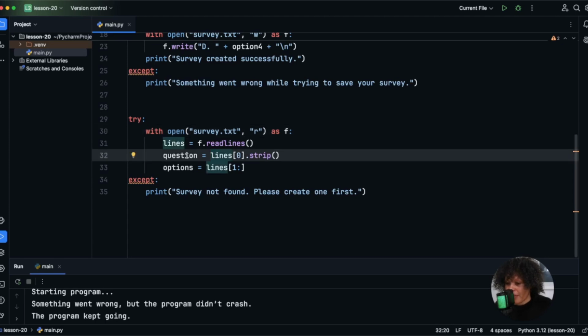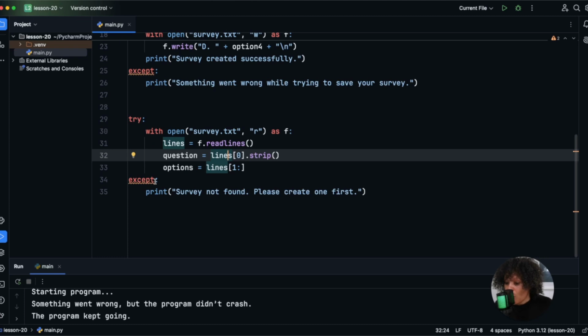And then next, we have this question variable, and what we're going to do is extract the first line from this list of lines, and then remove any extra white space or newline characters, and store that in question. And then next, we have options, and what we're going to do right here is get the rest of the lines from this list lines, starting from index 1, and store them all in a list called options. All right, and now we're done with here, and then let's go inside of our except, okay?